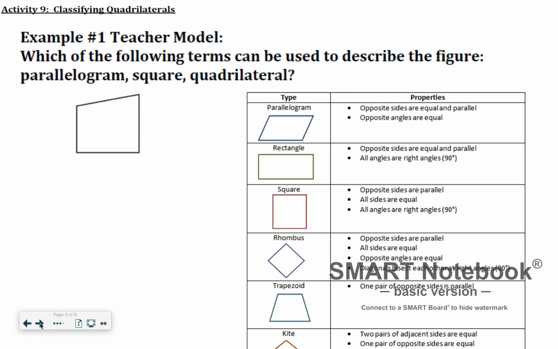Trapezoid was not an answer to the problem, so we can't just write trapezoid. It was between a parallelogram, which it is not, a square, which it is not, but it has to be a quadrilateral because it has four sides. I am posting this cheat sheet on the right so you're able to look and see what it could be. And remember, a quadrilateral just has four sides.